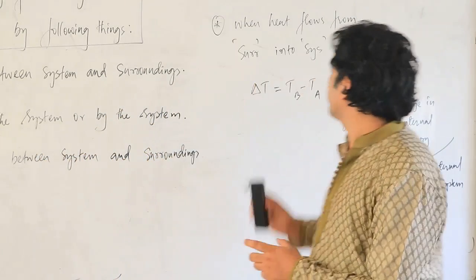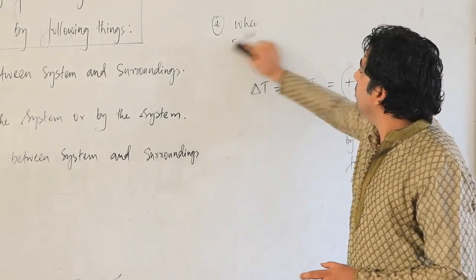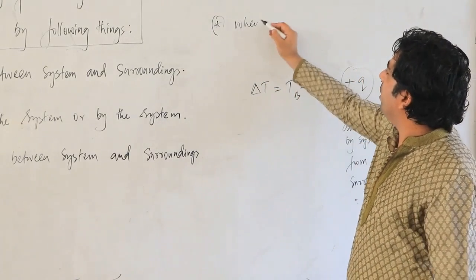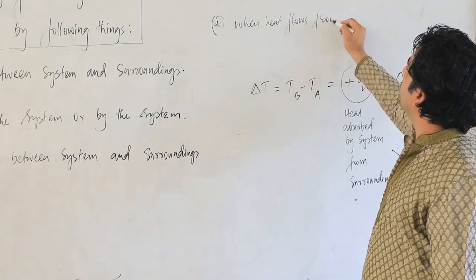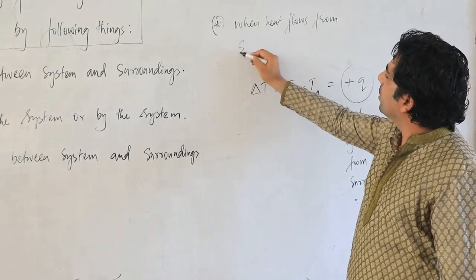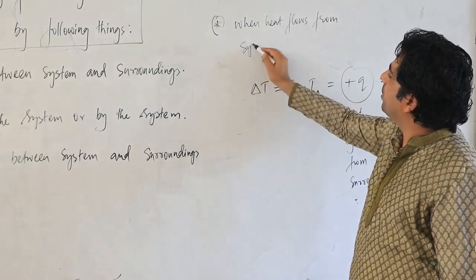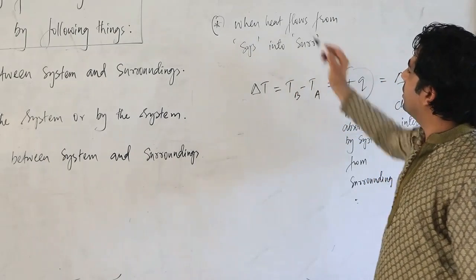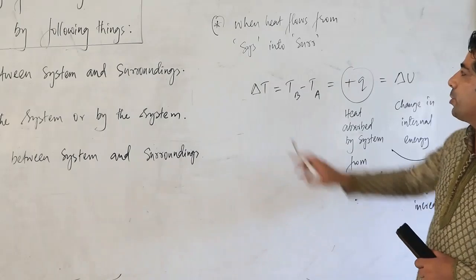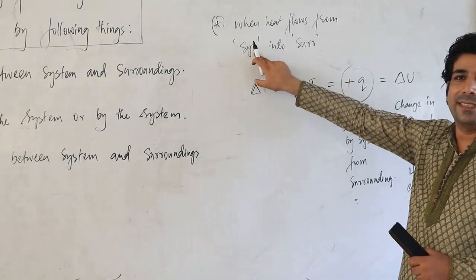Have a look here. So let's write down the second point. When heat flows from system into surroundings, then what will happen? The temperature of the system will decrease. Yes or no?